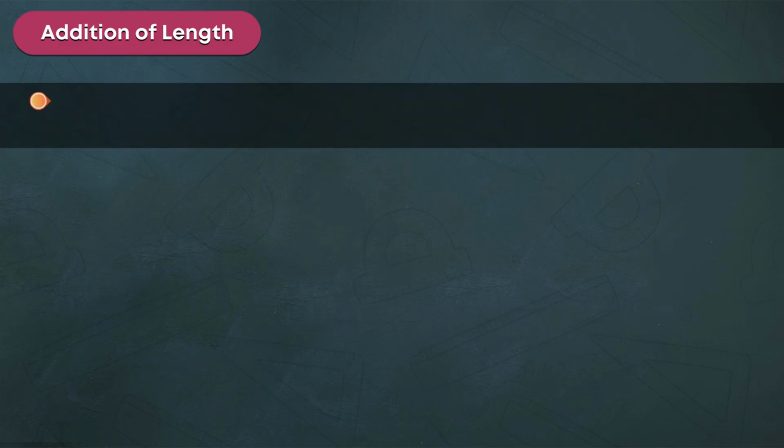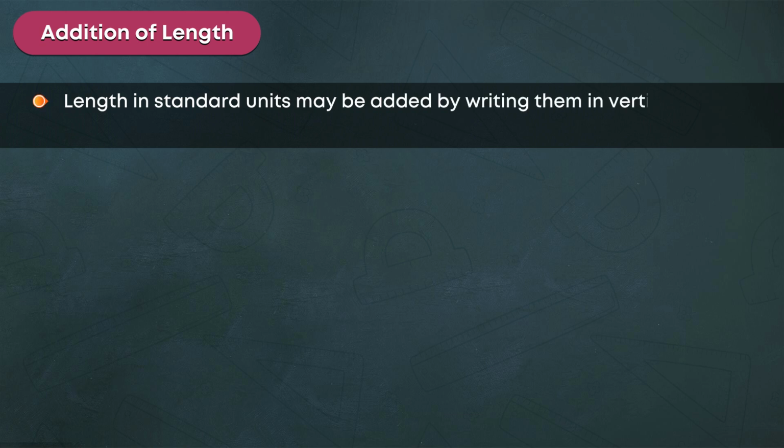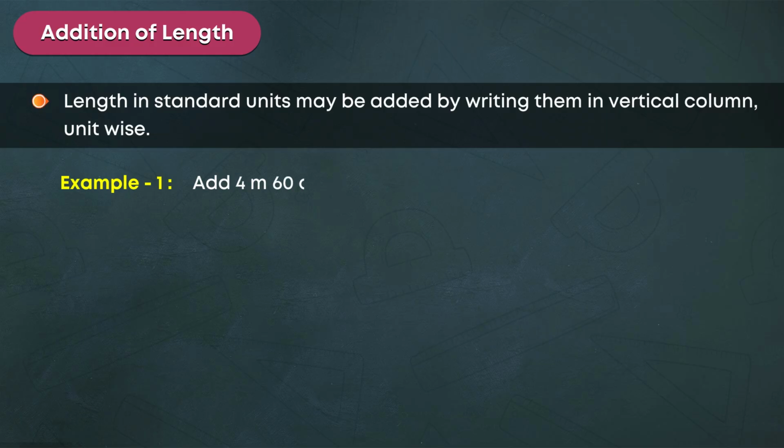Addition of length. Length in standard units may be added by writing them in vertical column, unit-wise. Example 1. Add 4 meters, 60 centimeters and 3 meters, 28 centimeters. Solution.